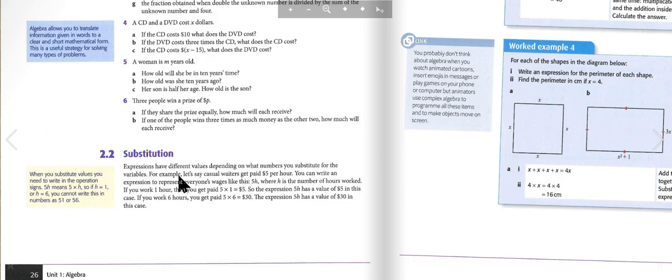For example, let's say casual waiters get paid $5 per hour. You can write an expression to represent everyone's wages like this: 5H, where H is the number of hours worked. If you work 1 hour, then you get paid 5 times 1, which is $5. So the expression 5H has a value of $5 in this case. If you work 6 hours, you get paid 5 times 6, which is $30. The expression 5H has a value of $30 in this case.